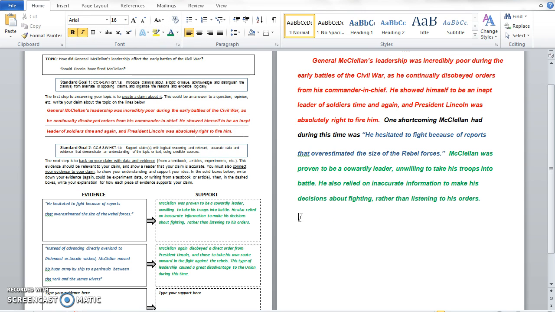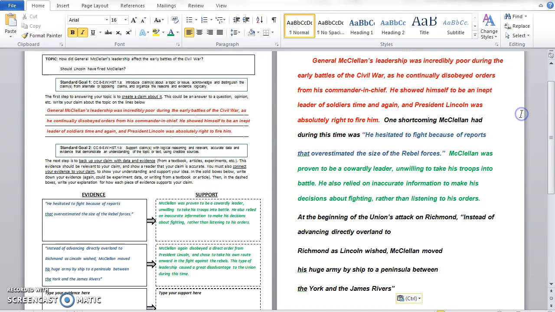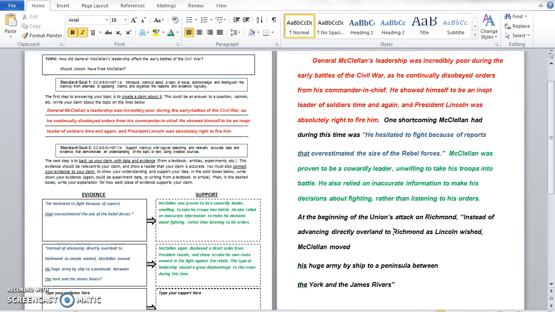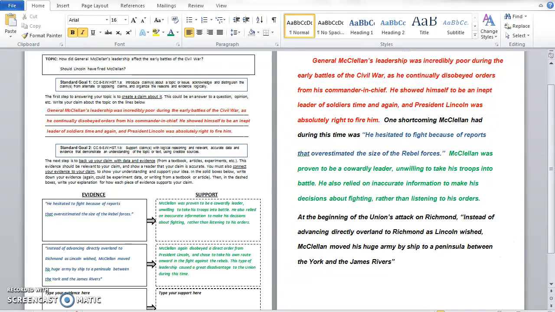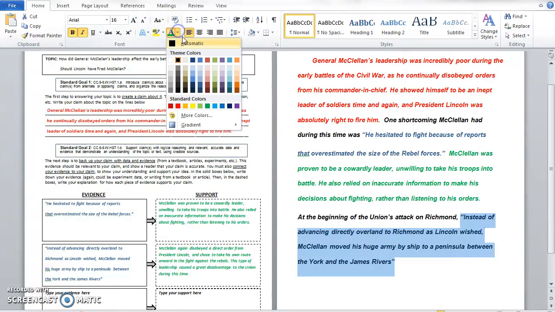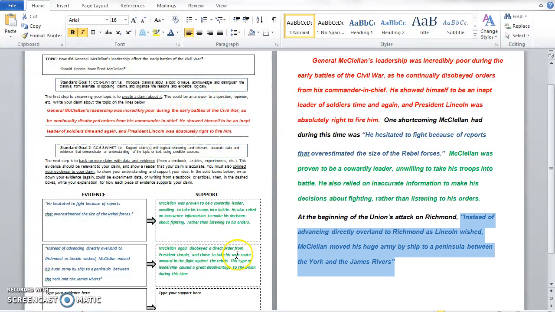So for example, we could say that at the beginning of the Union's attack on Richmond, and now you've introduced your piece of evidence, so you can come over here, copy it. I'm sure it's going to paste nice and ugly, because of course it will. So we will clean this up, and then we will change the font back to blue so everyone can remember that this is your second piece of evidence.